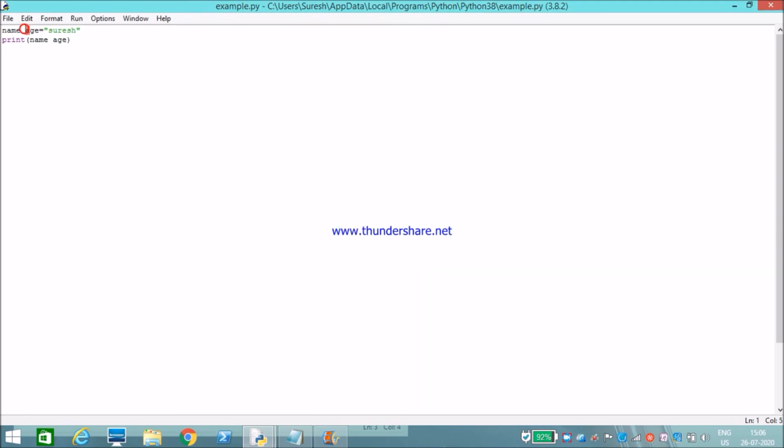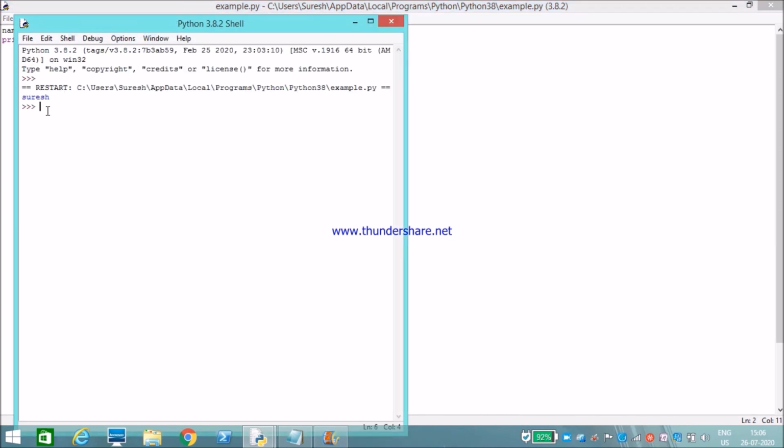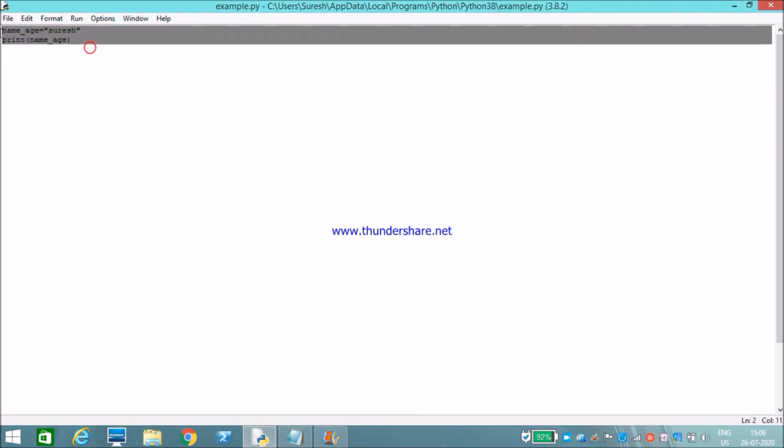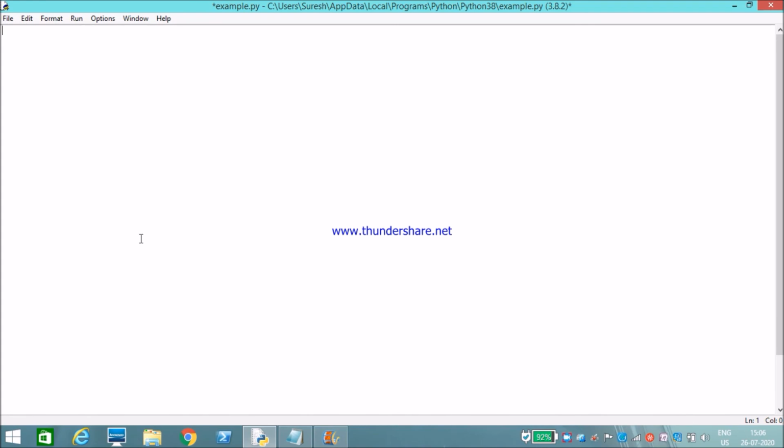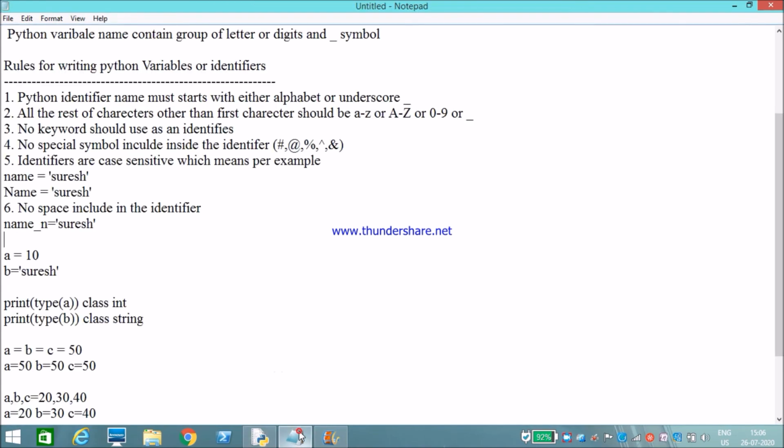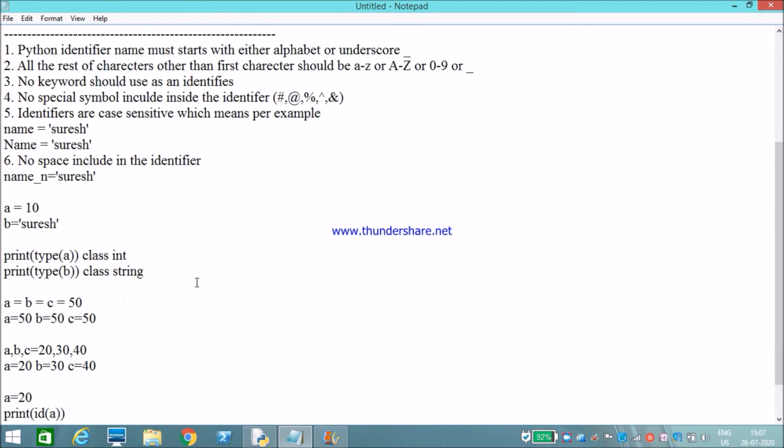Now I have included an underscore symbol. Let's run. See, it has printed Suresh. No space is allowed in the variable name or identifier name. Those are all the rules we need to follow while using variables.